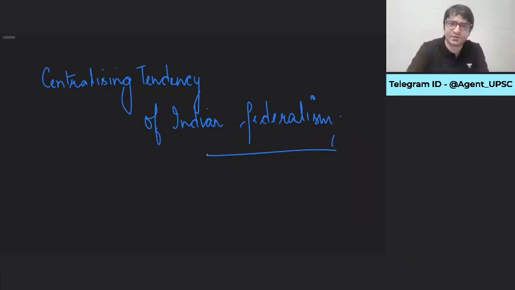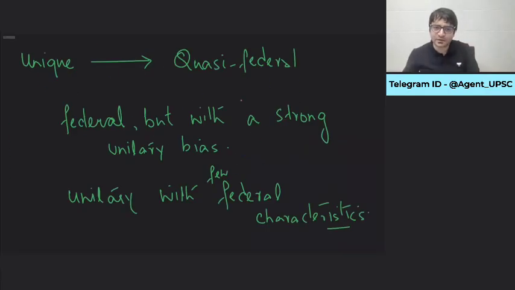On paper, the Indian constitution is federal. But as we dig deeper, it is something else. That is why we say it's a mix of federal and unitary features. So we can't call it unitary, and we can't call it federal. That is why we call it quasi-federal. Quasi-federal means neither completely federal nor completely unitary. But since more features are federal, we say quasi-federal. If more features were unitary, we would have said quasi-unitary. Clear?